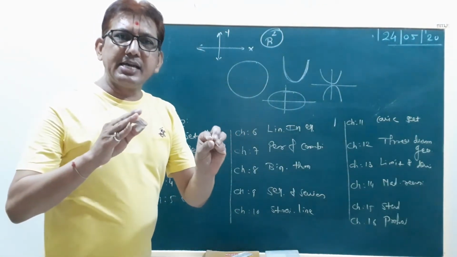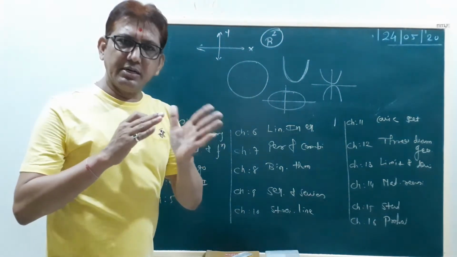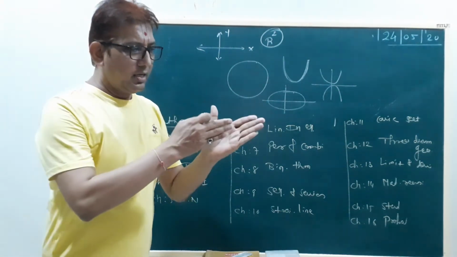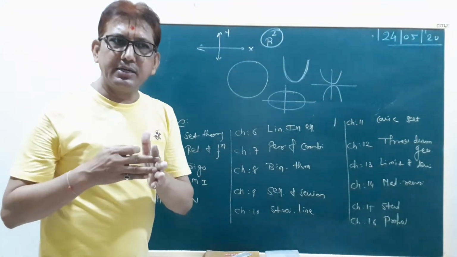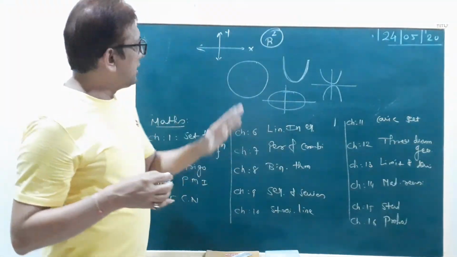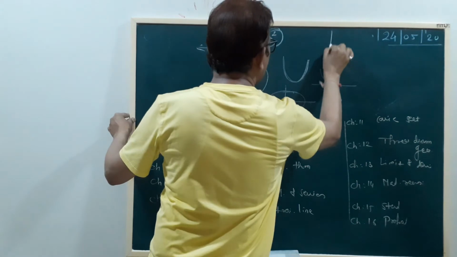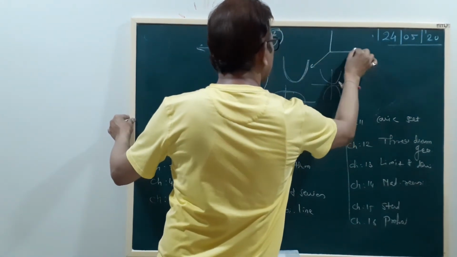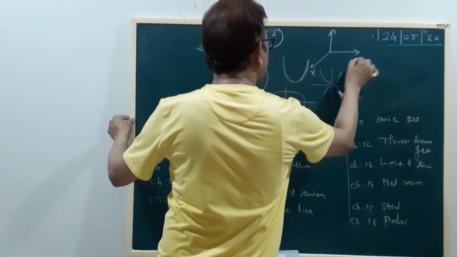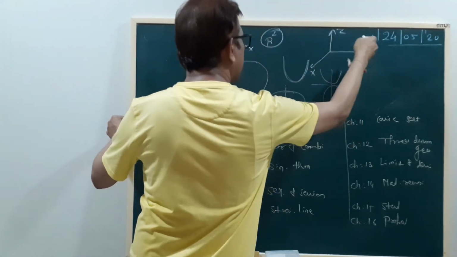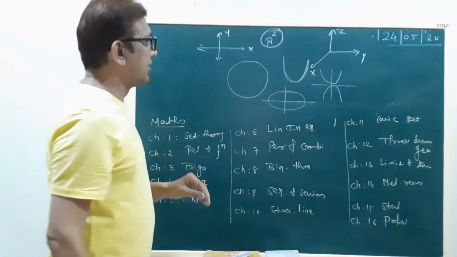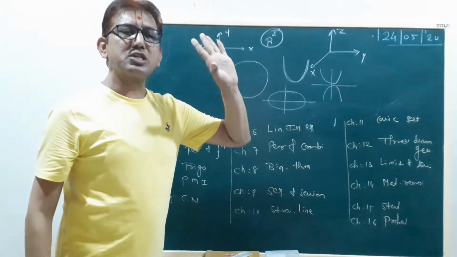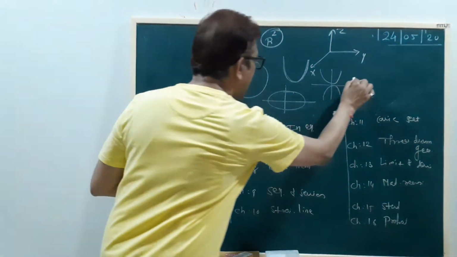You can find the area, for example, area of a rectangle is L into B, 2-dimension. If you draw three lines, you can call them x, y, z. It is called 3-dimension, that is called R3.